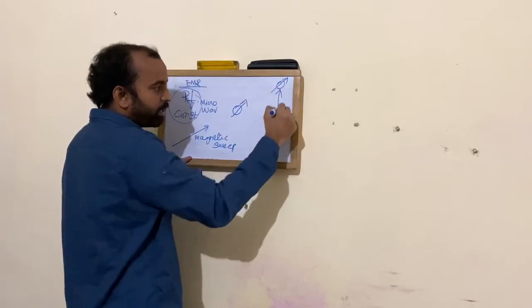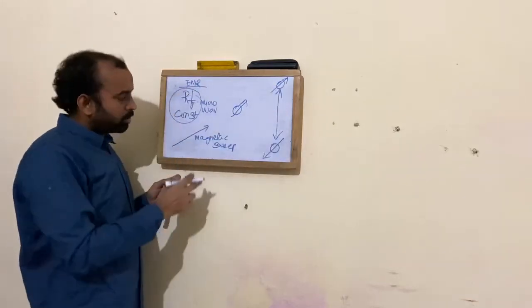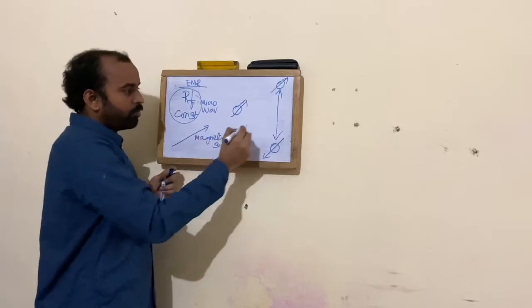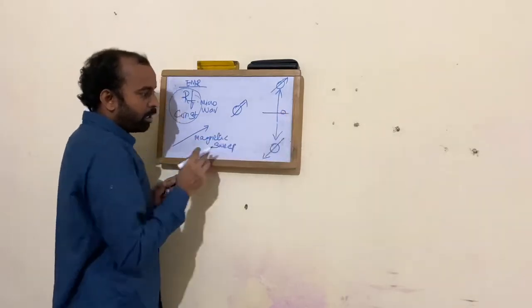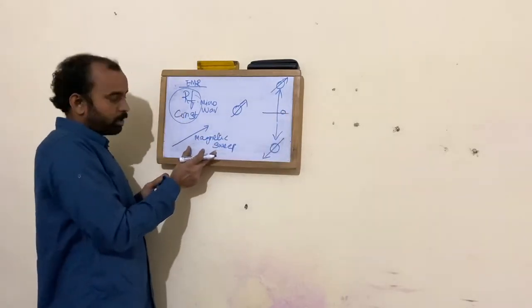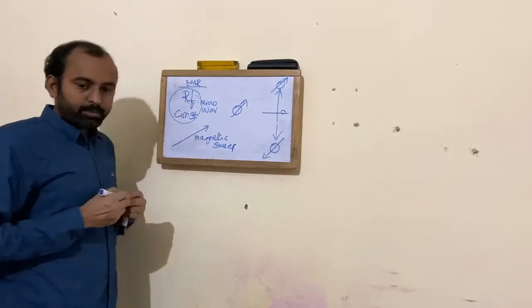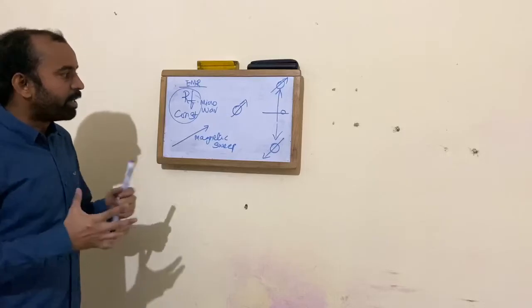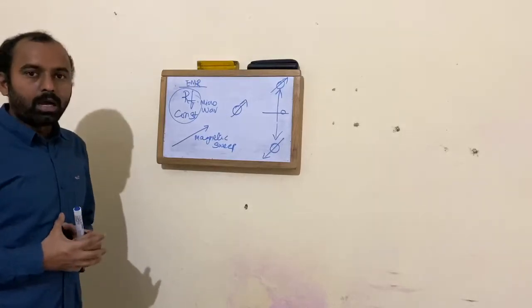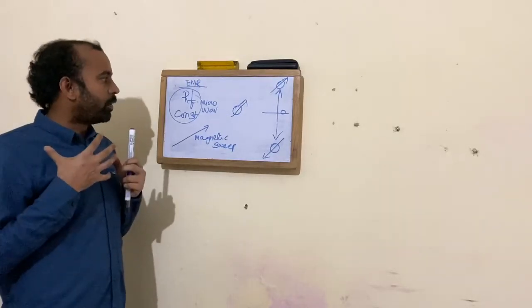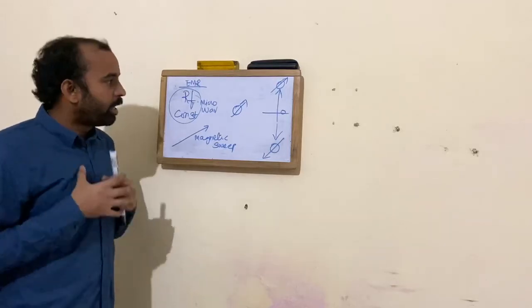This energy difference depends upon the total amount of magnetic strength we use in the spectroscopic technique. So this is the fundamental difference between CW NMR and FT NMR.